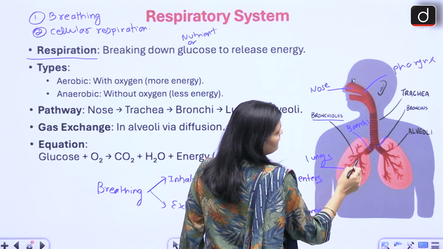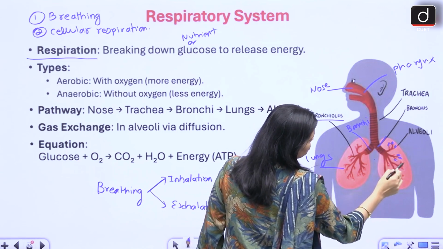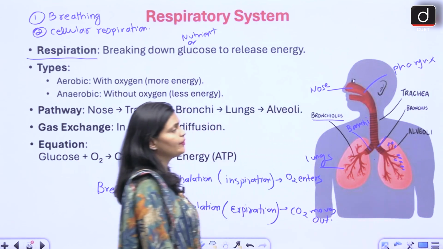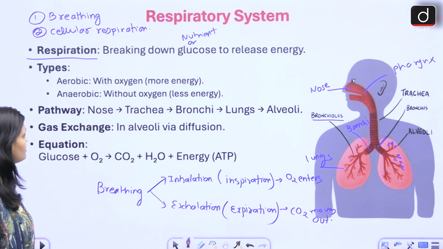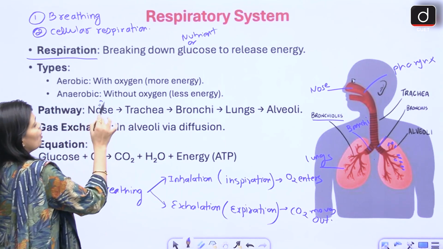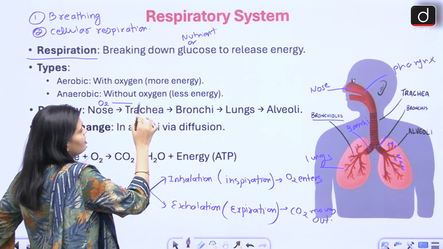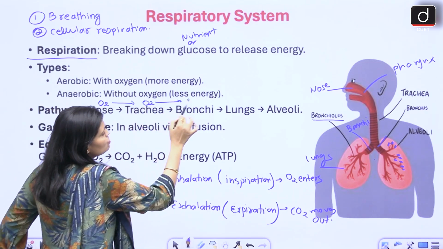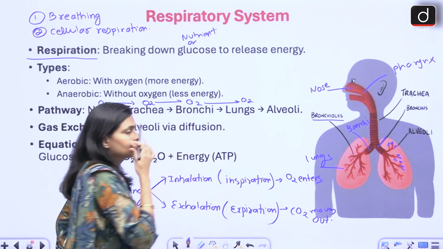Bronchi enters divided into bronchioles, and bronchioles have a balloon like structure called alveoli, right? So these are the parts of respiratory system. What is the pathway? From the nose, oxygen enters into the trachea. From trachea, oxygen reaches to bronchi. From bronchi, oxygen reaches to lungs, right?